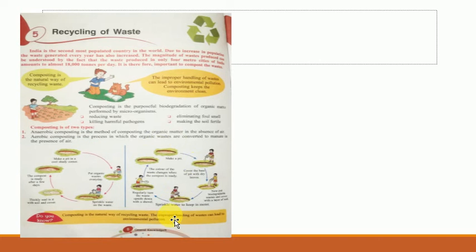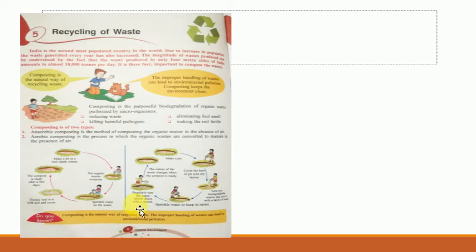All right, next one is aerobic, which is done in the presence of air. You make a pit, then cover the base of the pit with dry leaves. At the base of that pit, you put some dry leaves. Now put biodegradable waste and cover it with a layer of soil. Then you put the waste inside it, and now you cover it with a layer of soil. Now you sprinkle water over it. Next, regularly turn the waste upside down with a shovel. You take the shovel, you can look in the image. This instrument is called a shovel.